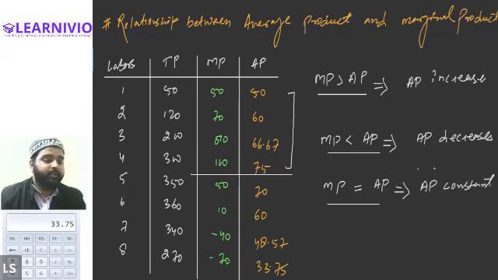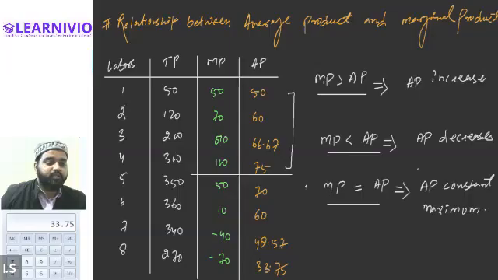And at the same time, it will also be at its maximum point. Is that clear? Yes, sir. By chance, we are not able to see this relationship on this table. But this usually happens that when MP is exactly equal to AP, at that point, AP will be constant and it will be at its maximum value. So these are the three clear relationships between the MP and AP.